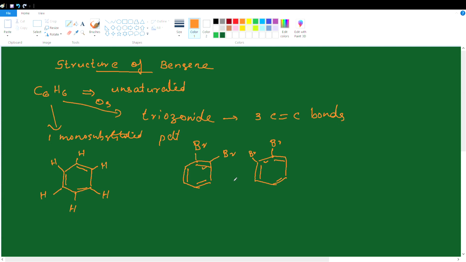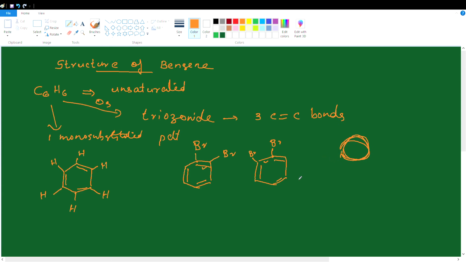So this problem was a great challenge to Kekule and other scientists. One day Kekule had a dream in his sleep, a snake moving in a circular way. He saw one snake holding its tail in its mouth and moving this way.